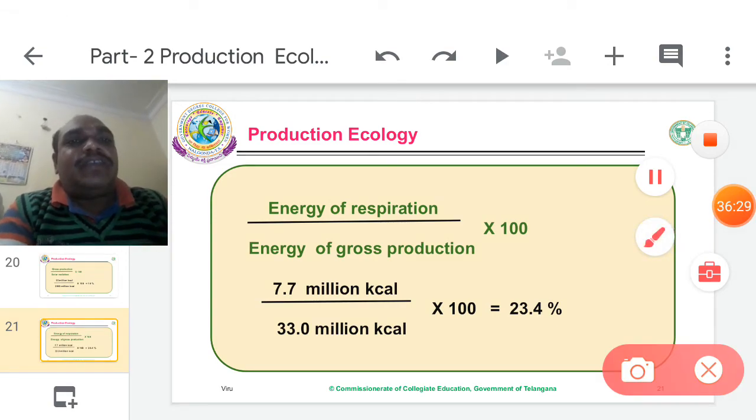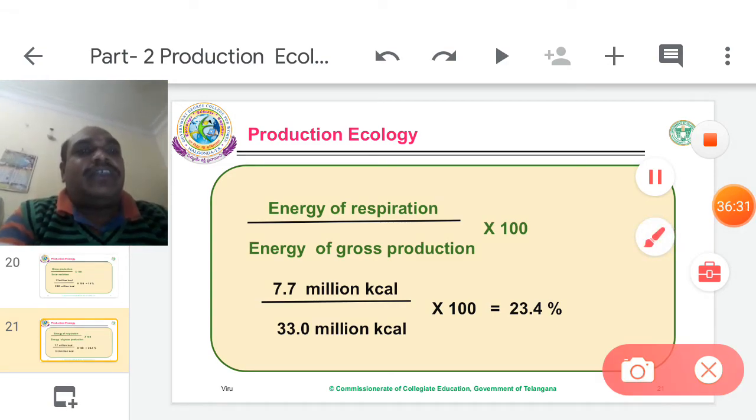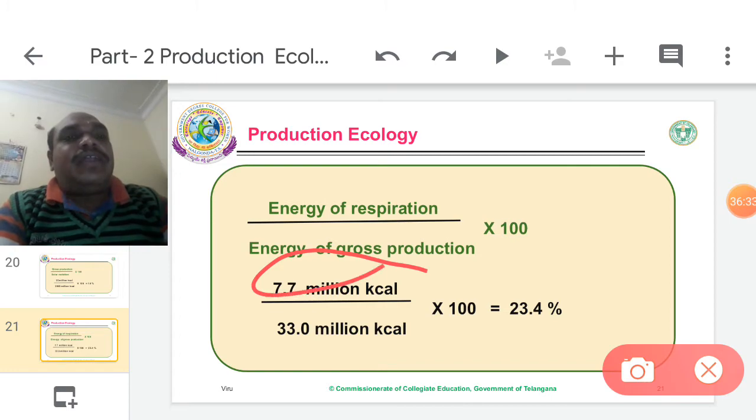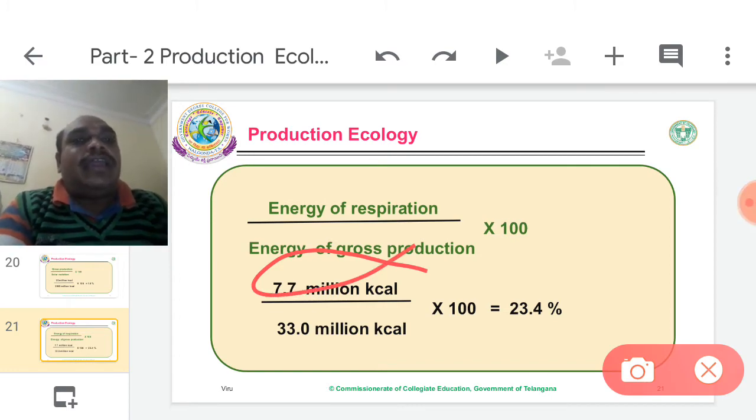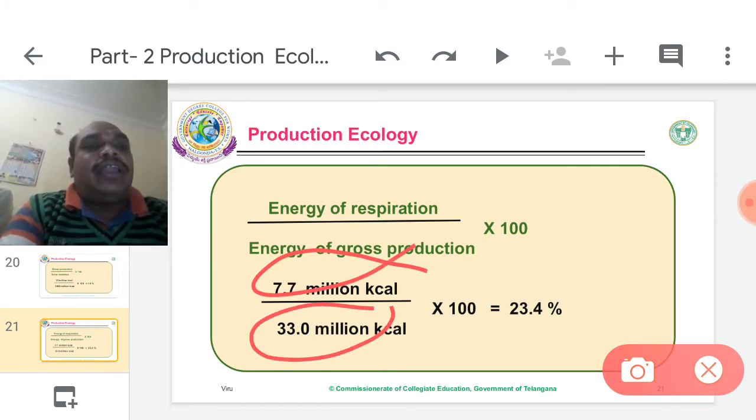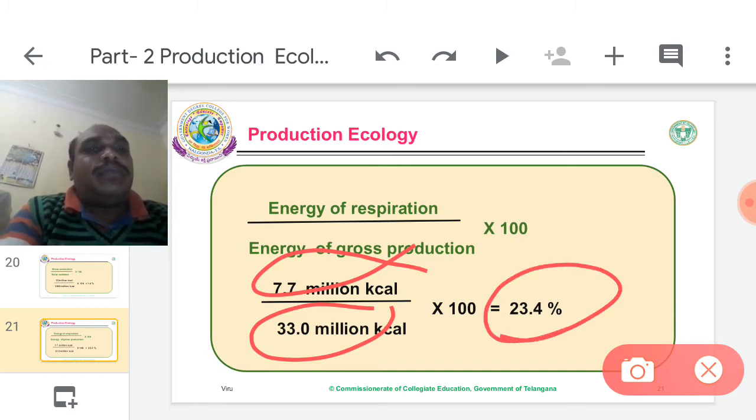Energy of respiration by energy of gross production into 100: 7.7 million kilocalories by 33 million kilocalories into 100 is equal to 23.4.